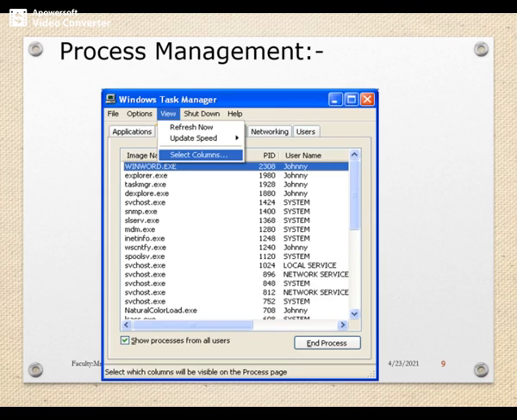The operating system can also end a particular task from the application side or from the system side. The operating system controls what resource or what process has to be initiated and what process has to be discarded.